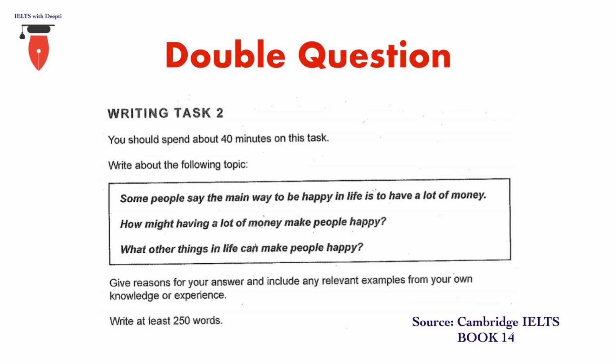The second question here asks us, what other things in life can make people happy? So here we can talk about something like family, good friends, having people to share your thoughts with, having people to take care of you, that makes people happy apart from money. So this is how you are supposed to organize your thoughts and pen them down in an essay.